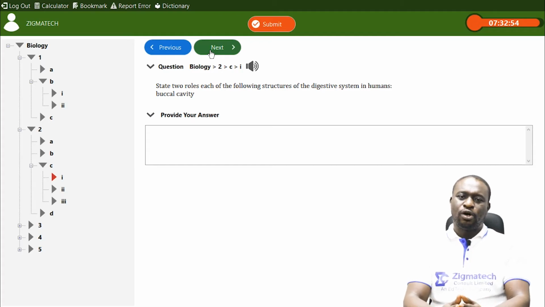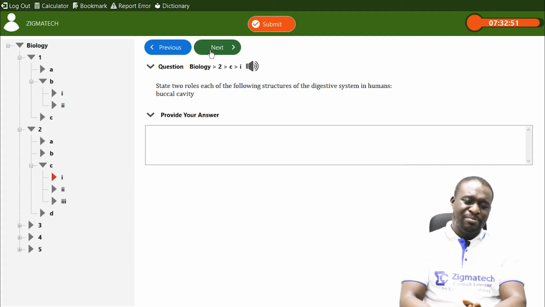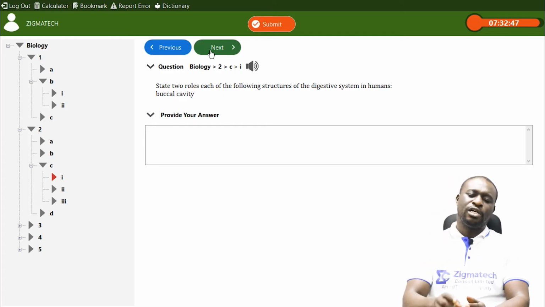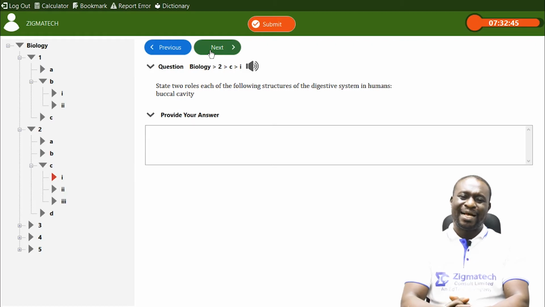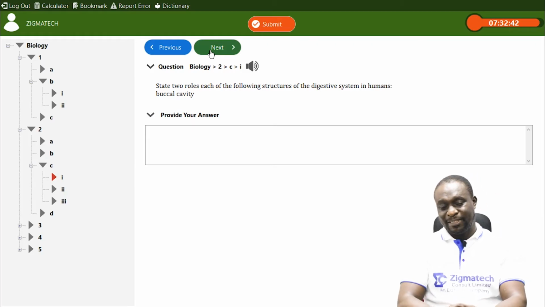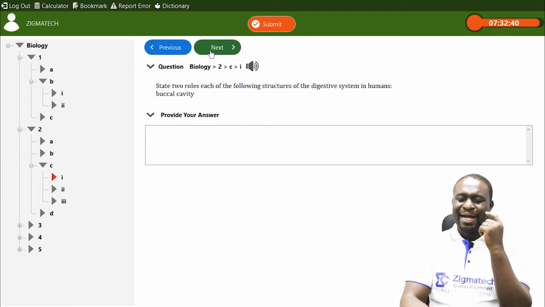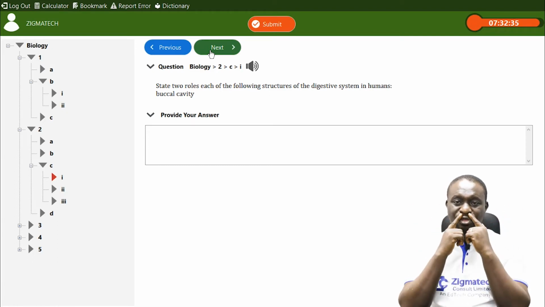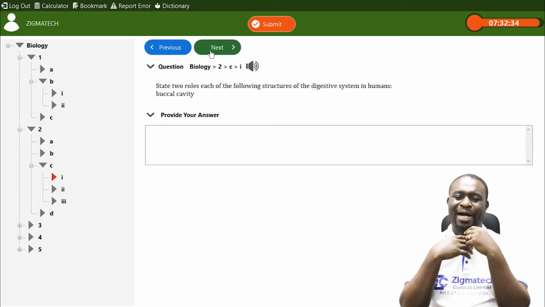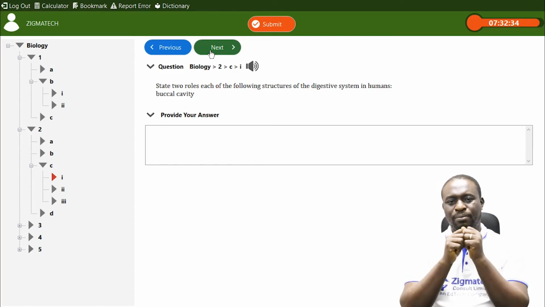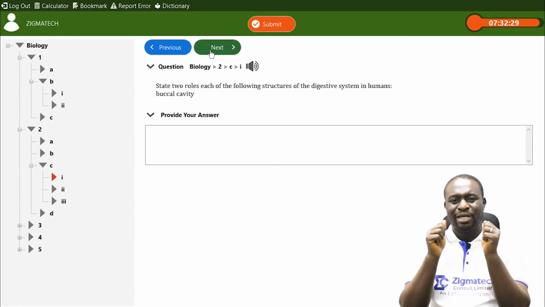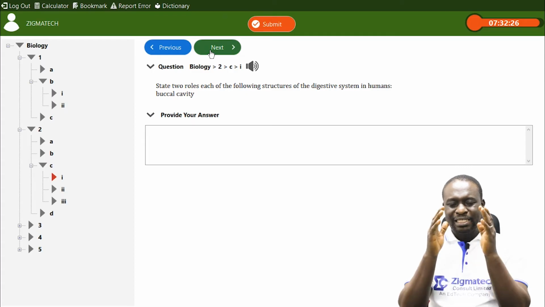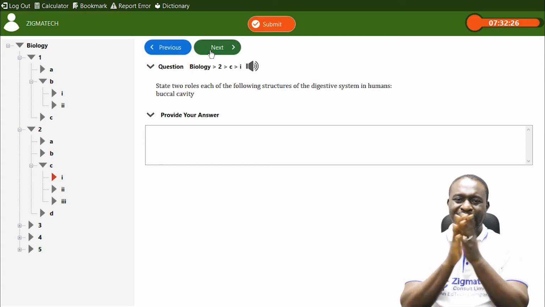Now, there's also what we call the alimentary canal. The alimentary canal of a man actually begins from the mouth. The mouth is also called the buccal cavity. Let me just mention the alimentary canal in man. We have the mouth, the esophagus, the stomach, the duodenum, the small intestine, the large intestine, the rectum, and then the anus. These are the alimentary canal in man.